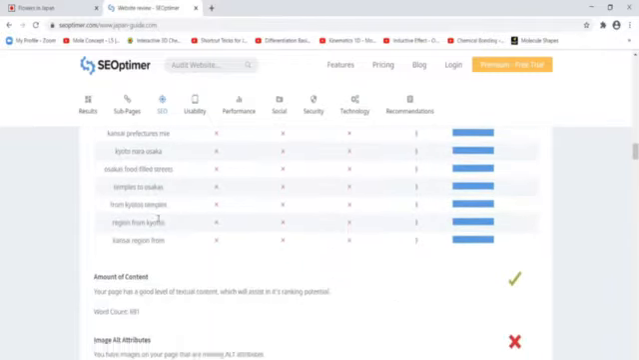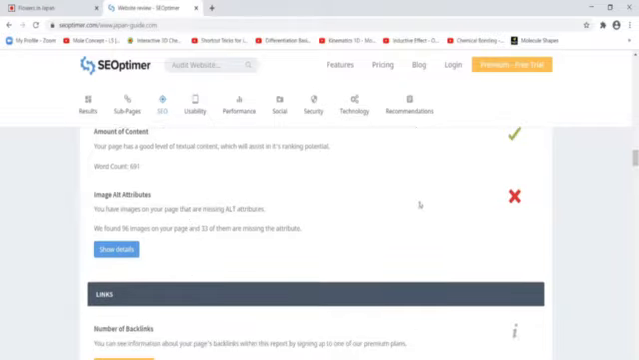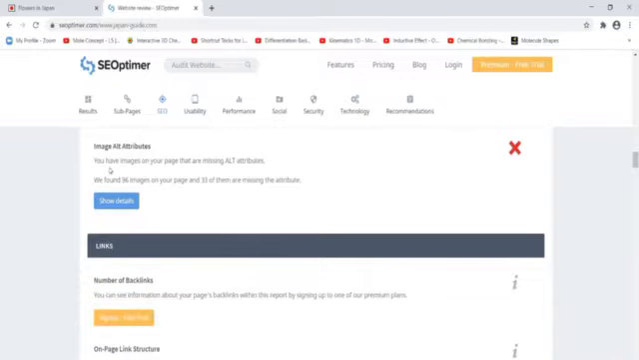And then phrases. Then the next part, that is C, image alt attribute. Here also a wrong sign is given. There are images on your pages, but those are missing alt attributes. So the alt attribute is very important to rank your website. The marking is given as wrong because no alt attribute is used.